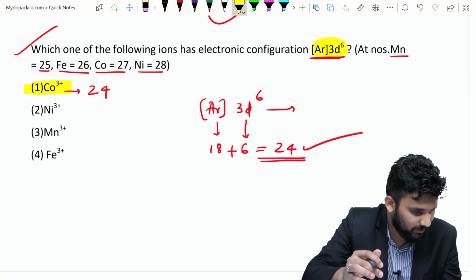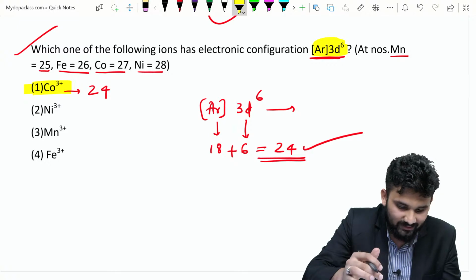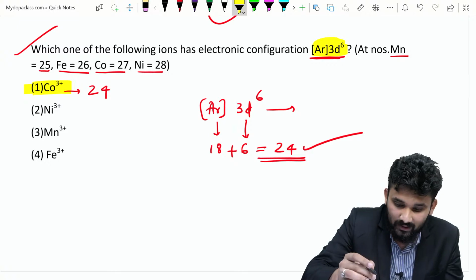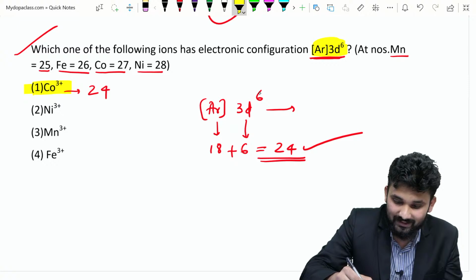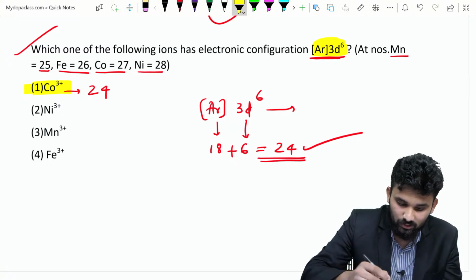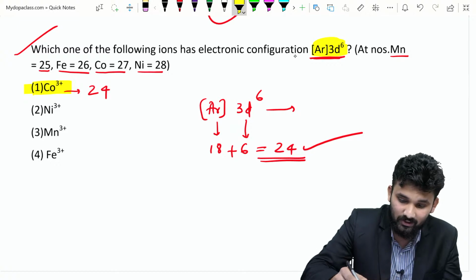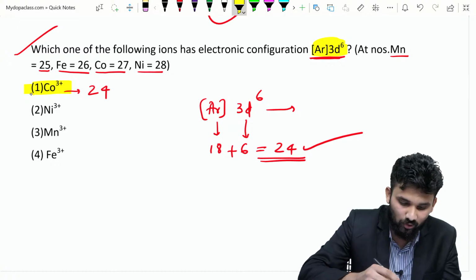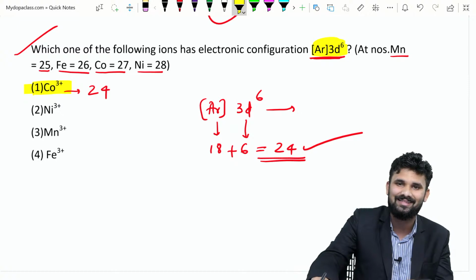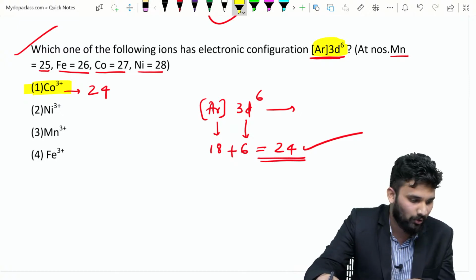A lot of people are putting option number 4 here, but the right answer is option 1. Why? Because argon is 18, and 3d6 means there are 6 electrons, so 6 plus 18 is 24. Cobalt is 27, losing 3 electrons, it gets 24. So option 1 is the right answer. Are you okay?